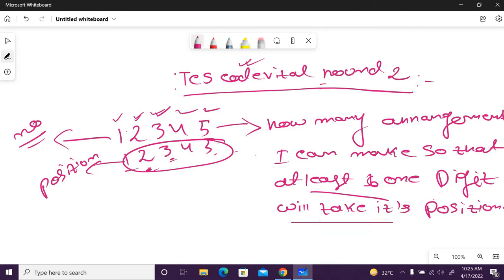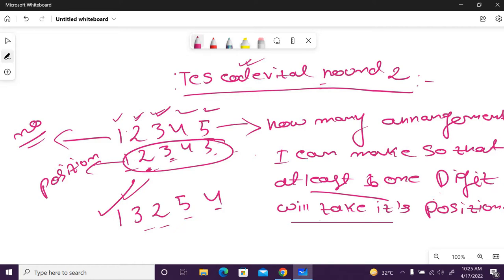For example, 1 is in its original position. What about the others? I don't care. Maybe it will be 3, 2, 5, 4. You can see that no number other than 1 is in its original position, so it is allowed.